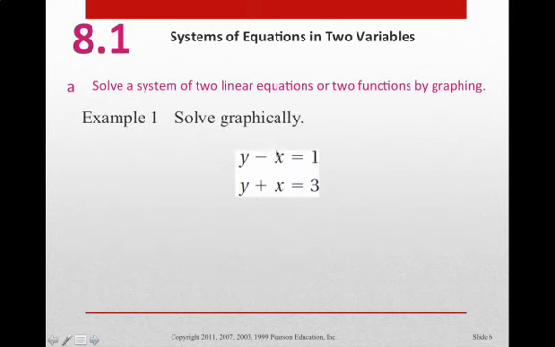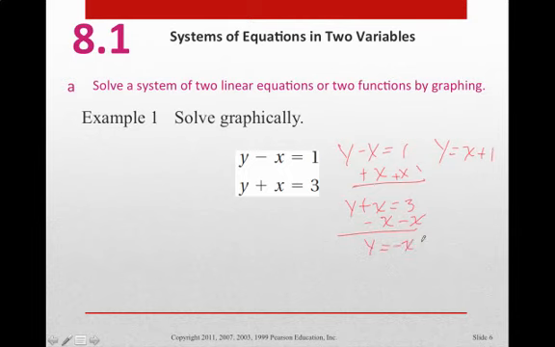So let's look at this particular set of equations that we have here. If we were to graph these two, I'll set it up very quickly. This one is y minus x is equal to 1. We can graph this using the slope-intercept form by adding x to both sides, and we end up with y is equal to x plus 1. Then this one here is y plus x is equal to 3, and we can subtract x from both sides. If we do that, then we end up with y is equal to negative x plus 3.